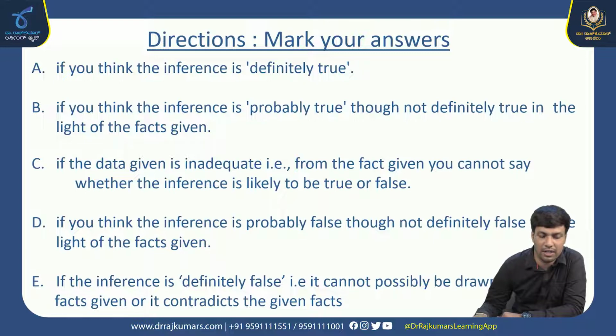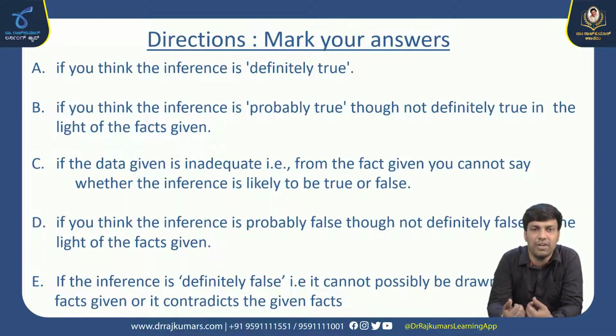The first direction is, if you think that the inference is definitely true. If you think the inference is probably true, 50% true and 50% false, in this case, you need to mark your answer as B. If the given data is inadequate to judge the conclusion, then you need to follow option C. Fourth one, if you think that the inference is probably false, though not definitely false, in light of the given facts. Probably false means 99% false and it may turn out right in a rare 1% of cases.